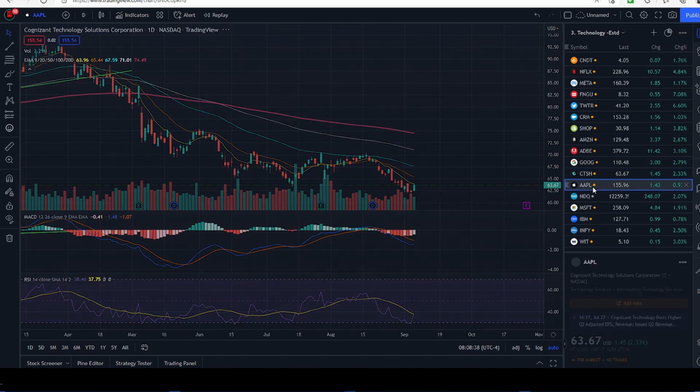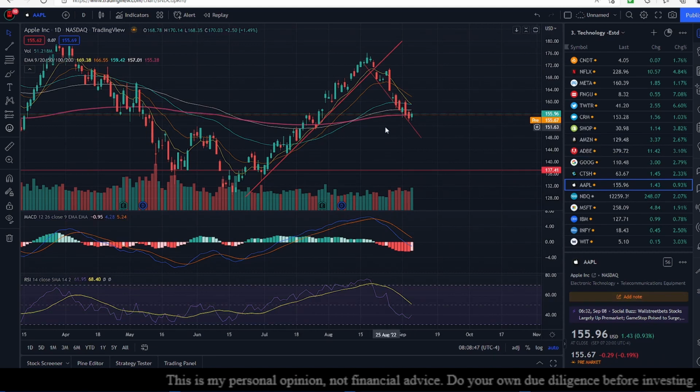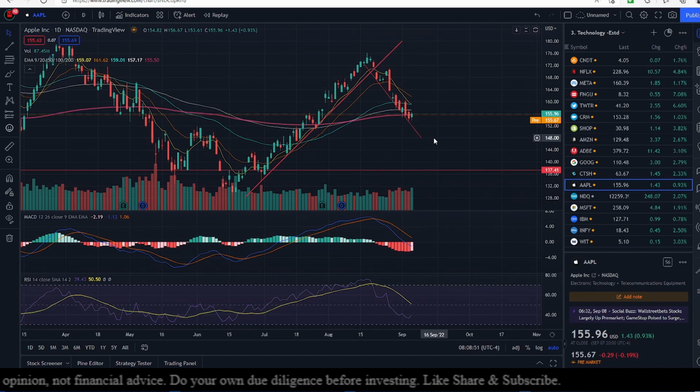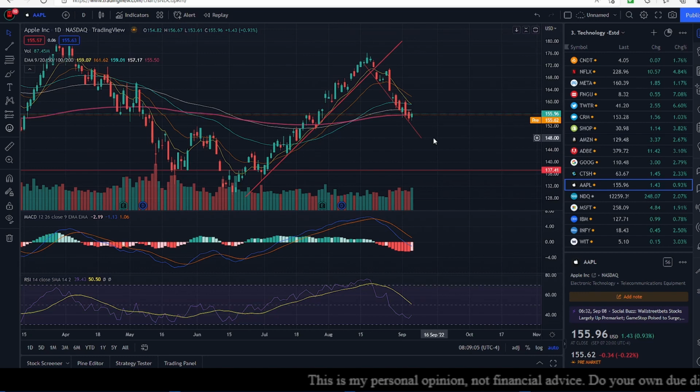Now if we look at Apple, it is down 0.19% today. It seems that the price action is reflecting a bit of disappointment from yesterday. There is no price hike in the iPhone 14, and that also means the iPhone 13 is not going to sell as much, given that people have a choice to buy the 14 instead of the 13. So one should expect a price drop for the iPhone 13 to clear the inventories. That would mean a reduction in top line and bottom line for Apple.